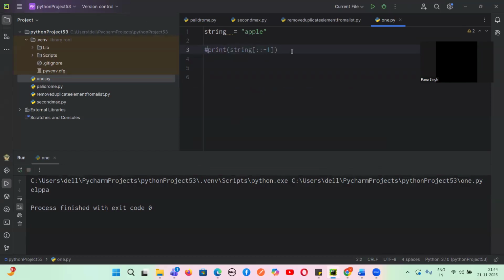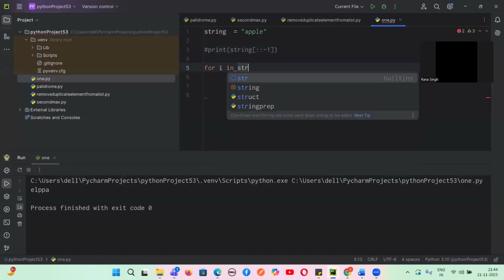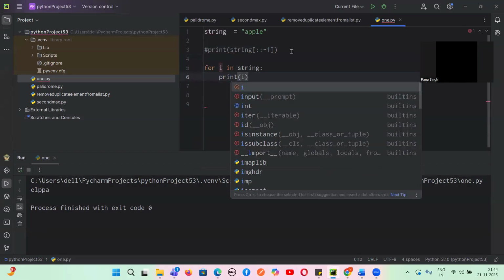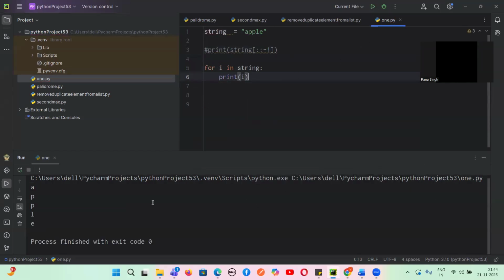But what about using a for loop? What will happen if I put a for loop? For i in string, what will be the output if I print this i? This will go through each and every character. Yes or no, guys? Now, if I want to reverse it, what can I do? Can you think?